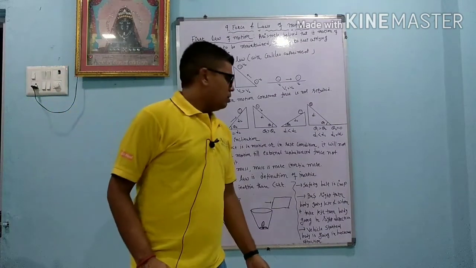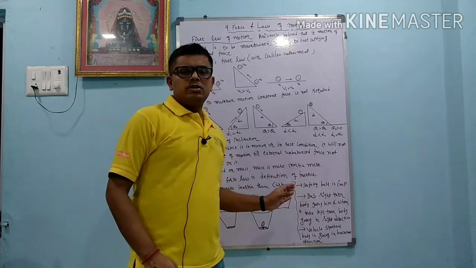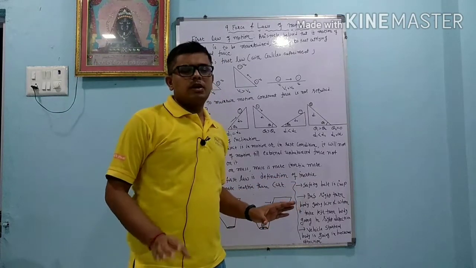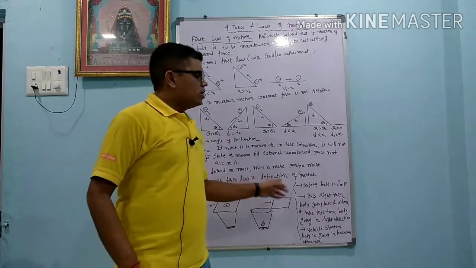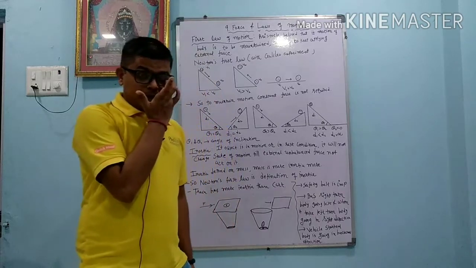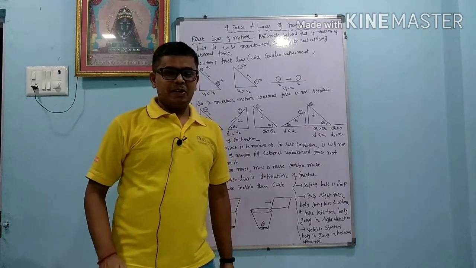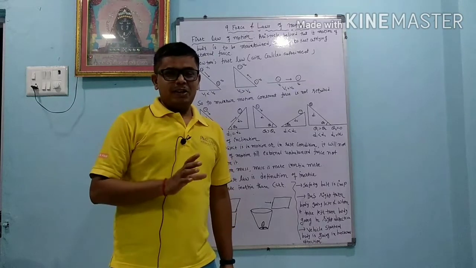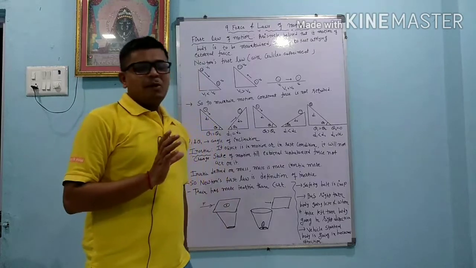Dear students, there is an effect of inertia in the change in motion, which we will understand by some activities. So what is the importance of a safety belt? Whenever we are driving in a car or any vehicle, the vehicle and our body want to remain in motion. Suddenly we apply the brake.